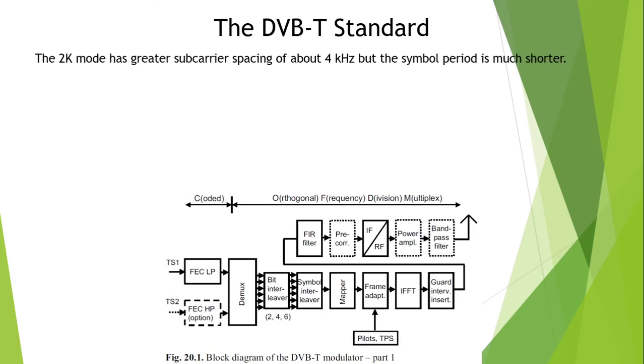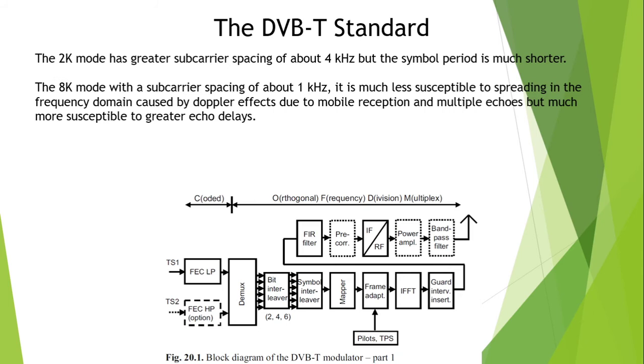The 2K mode has a greater subcarrier spacing of about 4 kHz, but the symbol period is much shorter. Compared with the 8K mode with a subcarrier spacing of about 1 kHz, it is much less susceptible to spreading in the frequency domain caused by Doppler effects due to mobile reception and multiple echoes, but much more susceptible to greater echo delays.